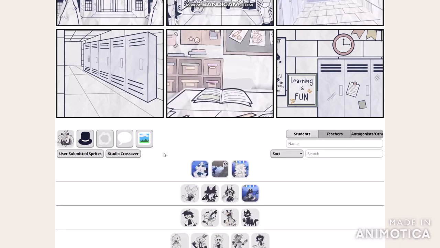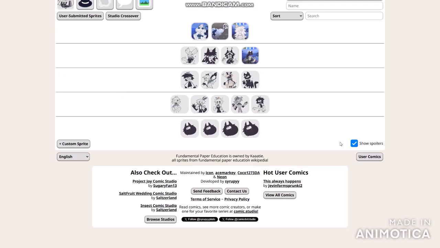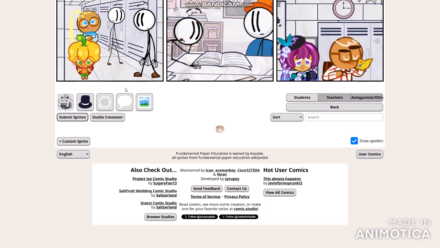So I may not be able to review some chapters, but I'm just going to be doing a private preview. The bad news is we are not able to find out to review the user comics. And as you can see, Fundamental Paper Education is owned by Kate, and all sprites from Fundamental Paper Education Wikipedia, which is kind of pretty disturbing as we're going to be seeing the submitted sprites.